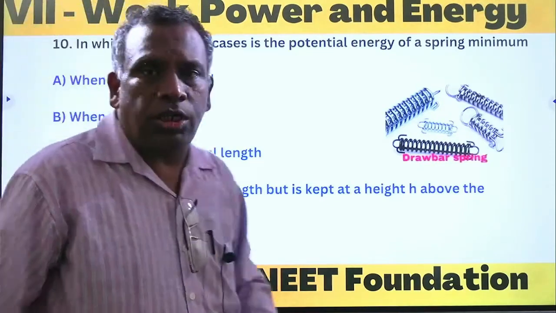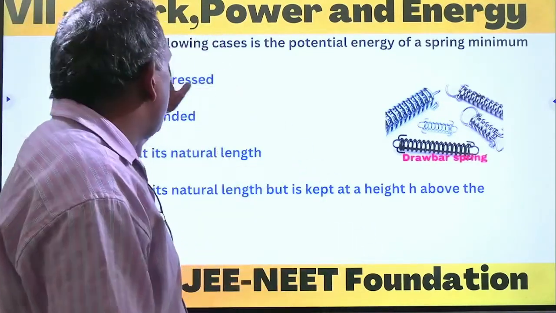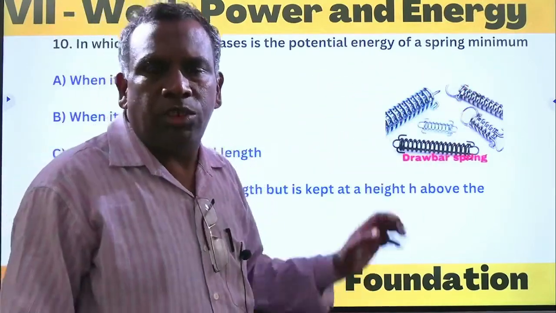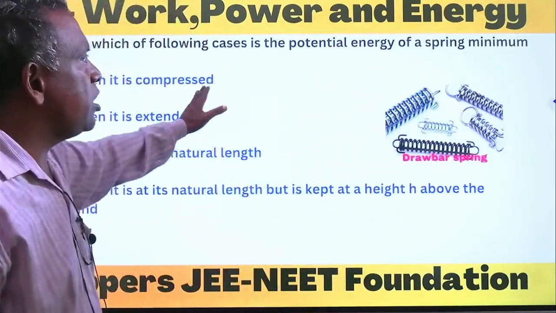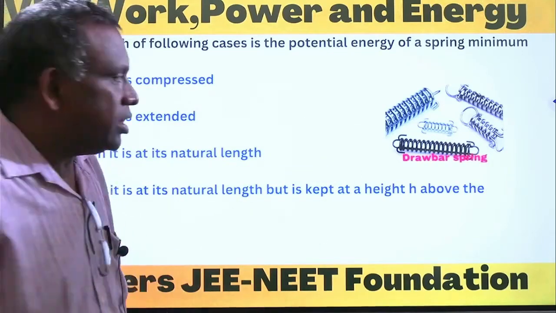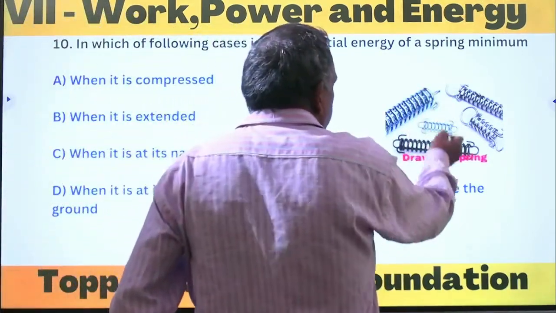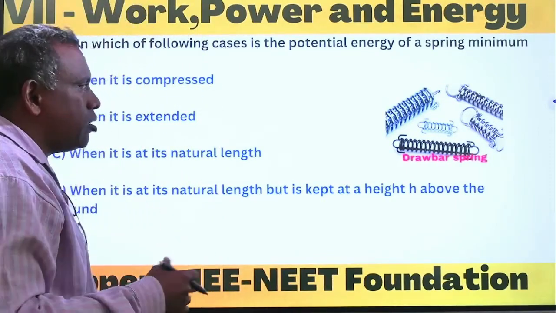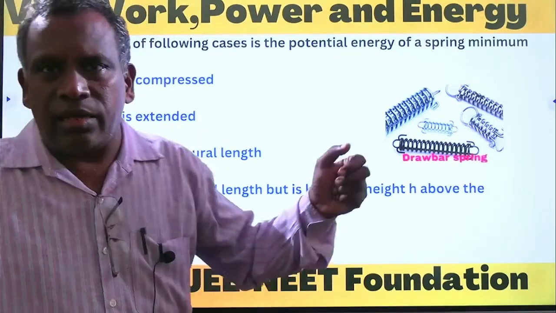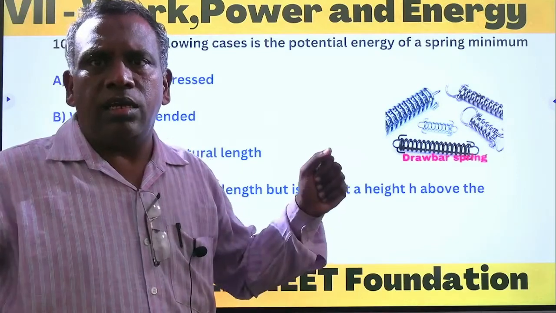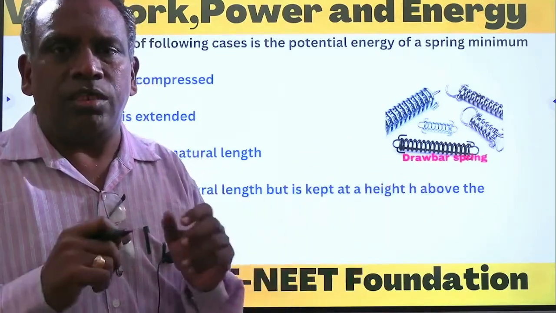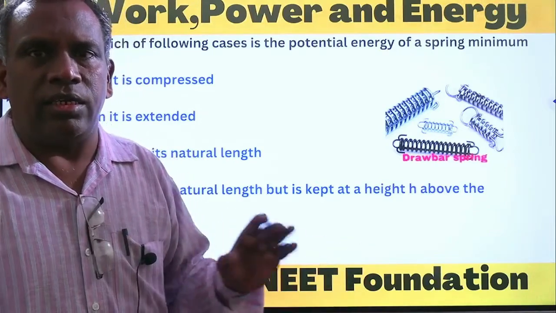So next question, the 10th one: in which of the following cases is the potential energy of the spring minimum? There is a spring, so we observe that it can be compressed as well as extended.